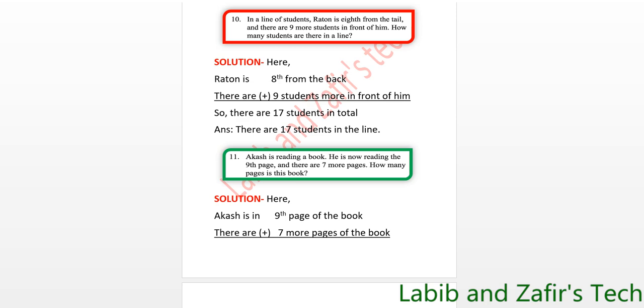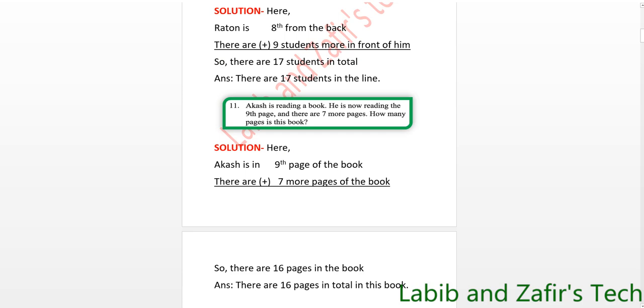Solution: here Akash is on the ninth page of the book. There are 7 more pages of the book. So here we have to add these two numbers to get the total number of pages. So there are 9 plus 7 equals 16. So there are 16 pages in the book. Answer: there are 16 pages in total in this book.